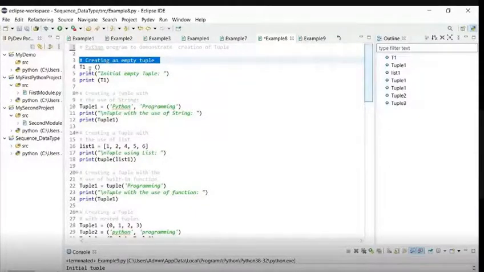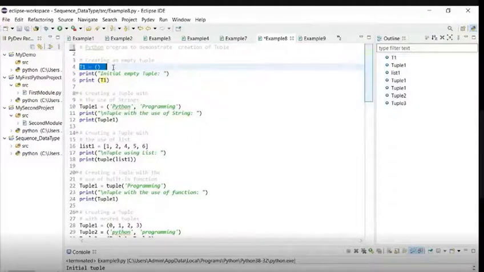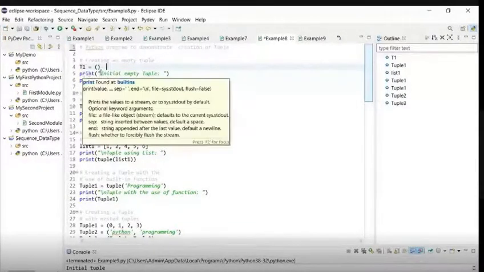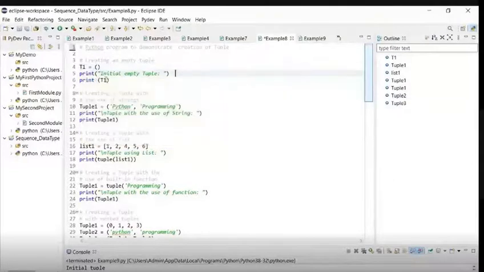So what we have done here, T1 is a variable or object of type tuple. I have not declared the word tuple over here, so Python automatically takes the type of the variable which is declared. I have declared only open and close brackets, parenthesis. So knowing this parenthesis, it has already considered this T1 as a tuple data type. Okay. So print initial empty tuple. So we are printing here the tuple, right?